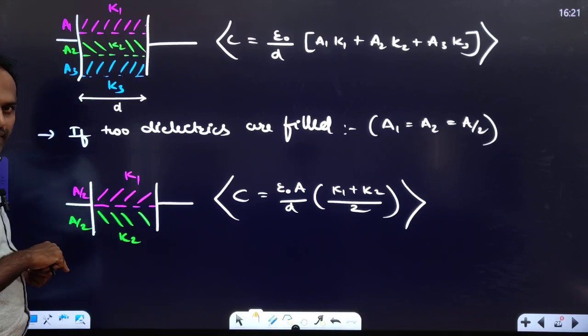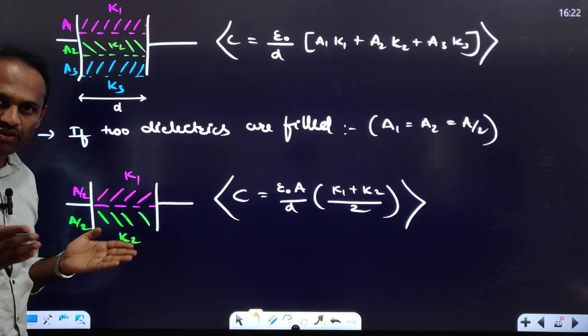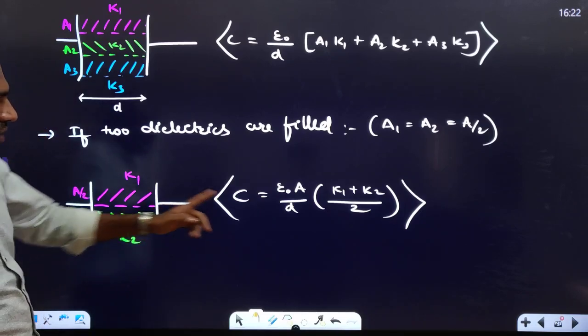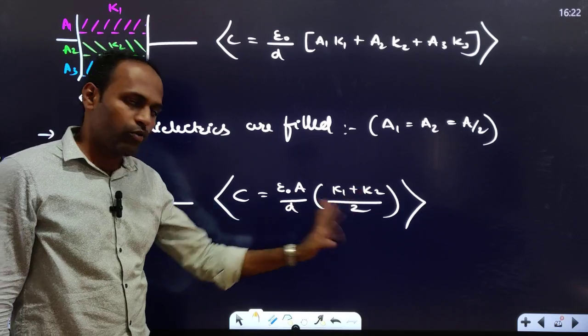Half of area, if we put two dielectrics inside it, just like we put two dielectrics inside half of distance, if we put two dielectrics in half of area, then it will be epsilon naught A by D, K1 plus K2 by 2.